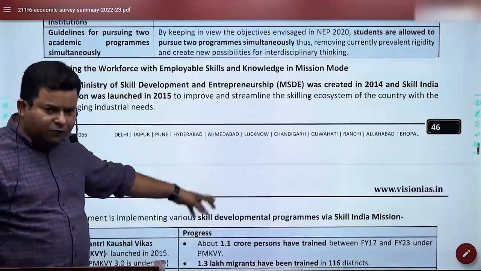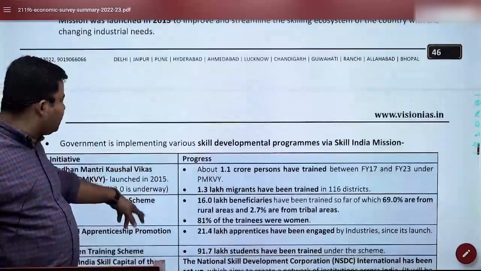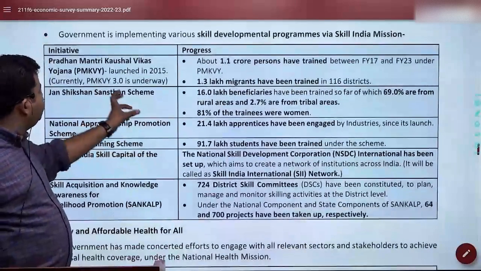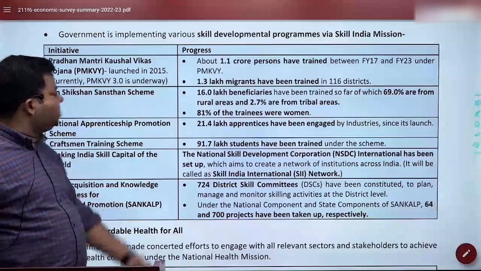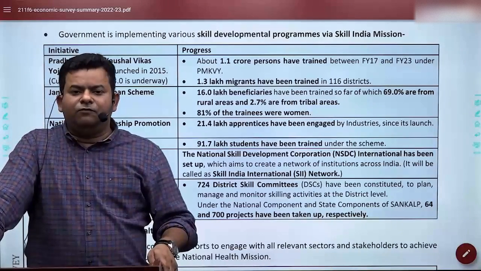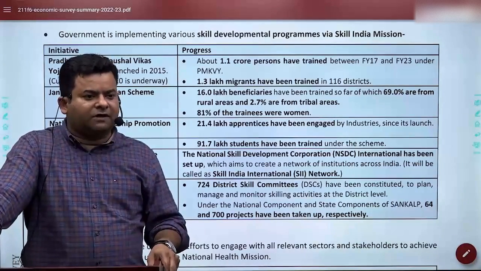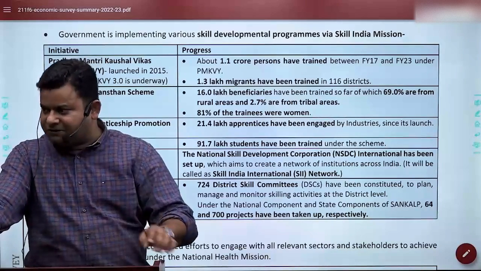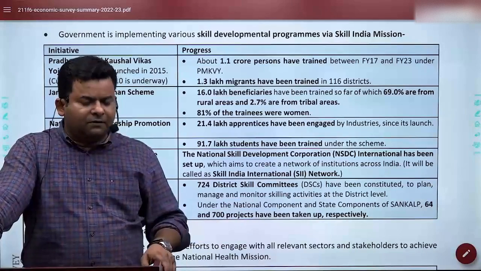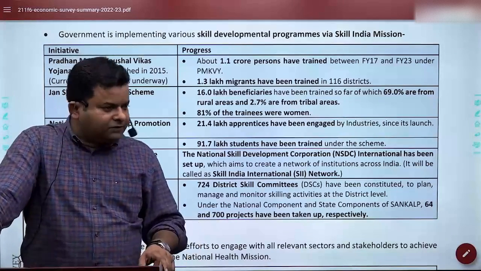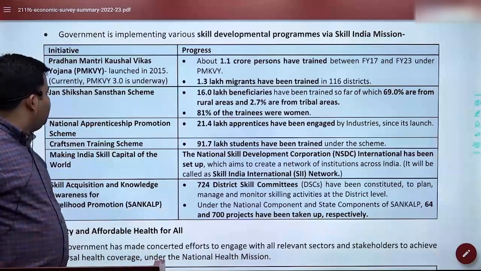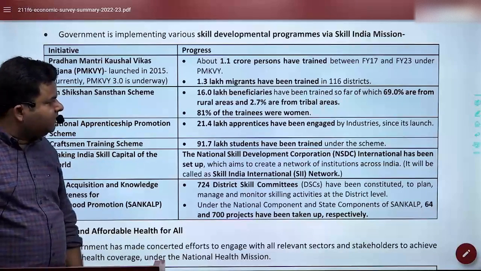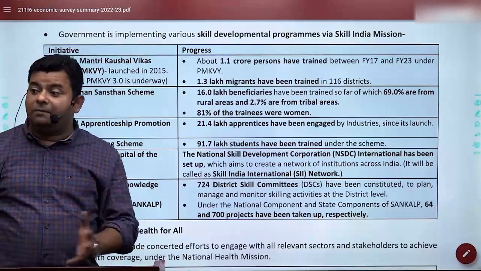And the Ministry of Skill Development and Entrepreneurship, I've already told you how it was there, and Skill India is here now. We had given some examples. Pradhan Mantri Kaushal Vikas Yojana, I have been covering it in the budget. We now have Pradhan Mantri Kaushal Vikas Yojana 4.0. Now 4.0 is operational from this year's budget. So 3.0 is completed. We are working on this for skill development. Then the Jan Shikshan Sansthan scheme is there, particularly in tribal areas.